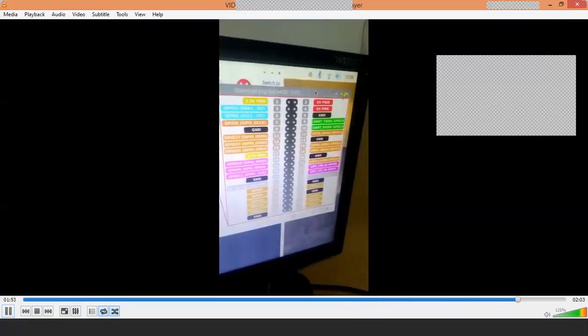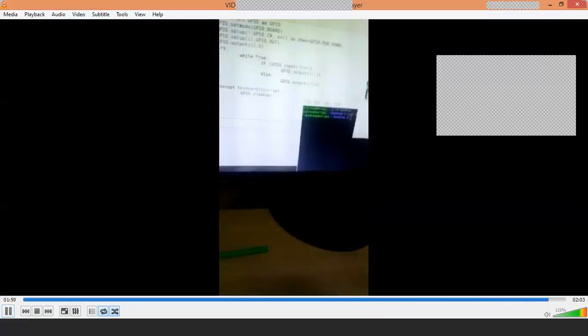This is the GPIO diagram which I showed you. So you choose the GPIO pins and accordingly you choose either the board mode or the BCM mode.